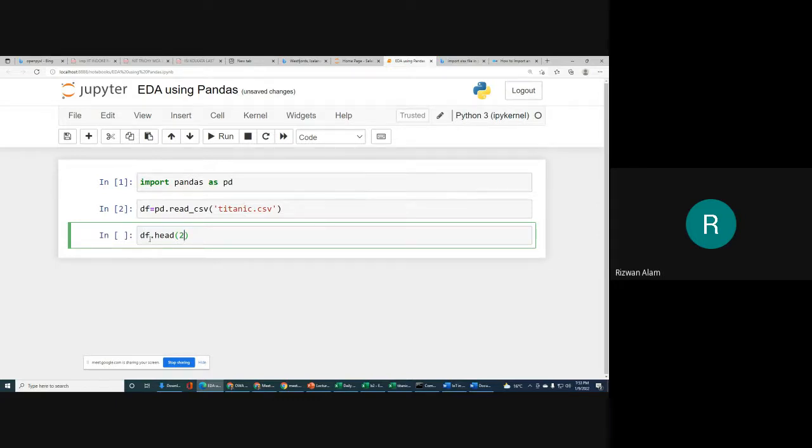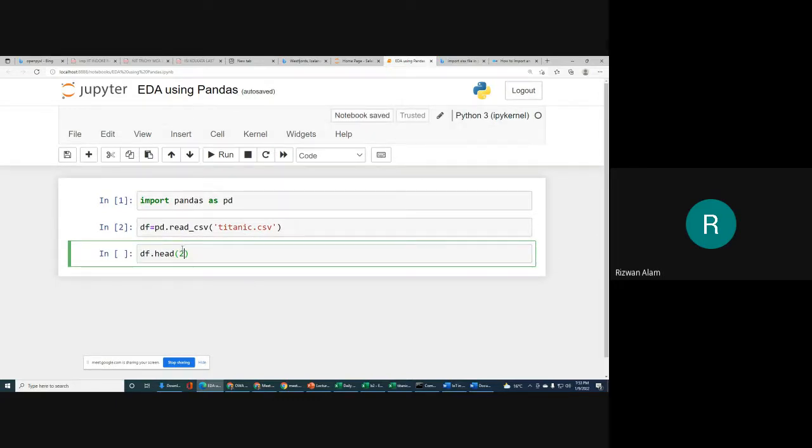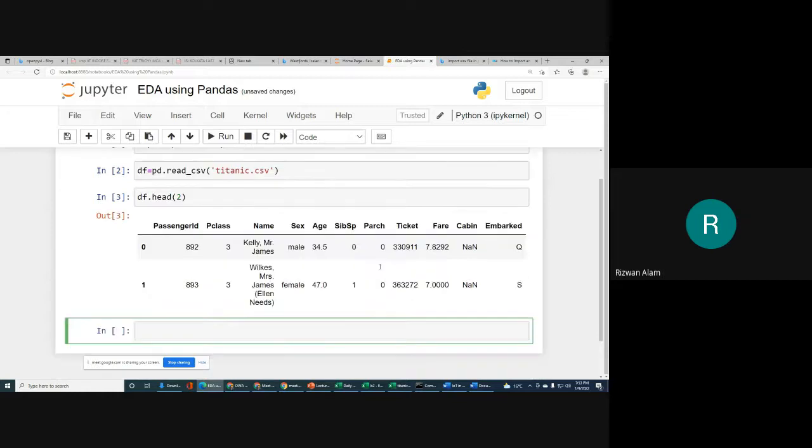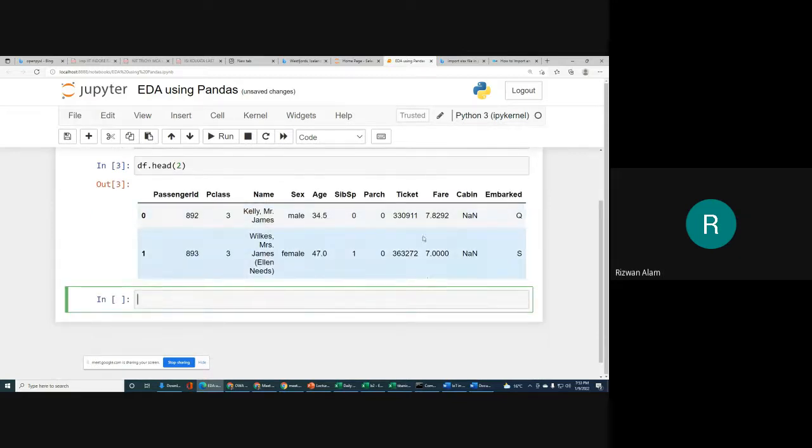If you write df.head with 2 within brackets, it means the first two records will be displayed. Let me show this. You will get these first two records.